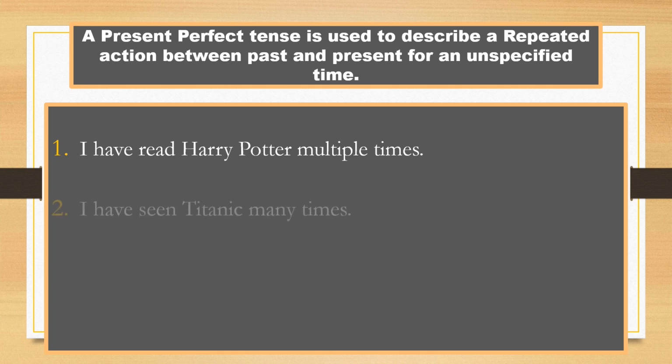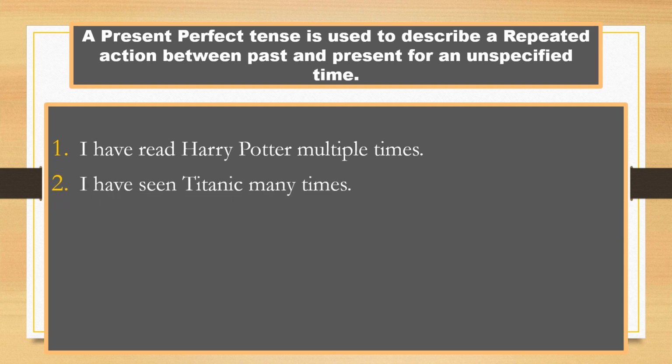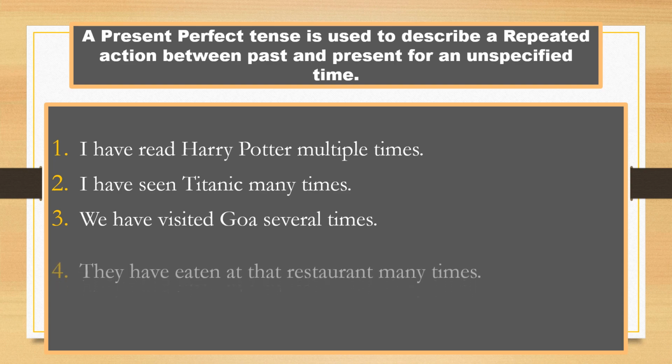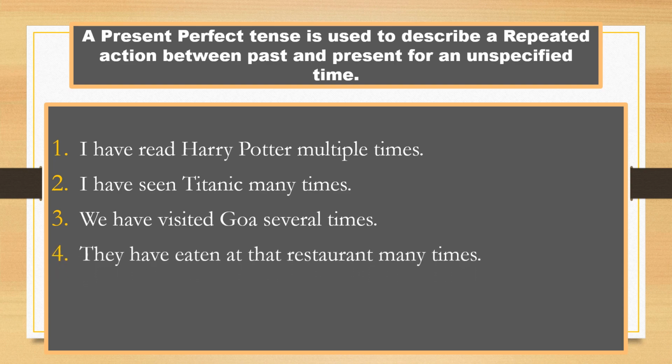I have seen Titanic many times. We have visited Goa several times. They have eaten at that restaurant many times. It has happened several times this month. So, all these sentences are in present perfect and they are describing repeated actions from past to present. The words multiple, many, several show the actions are repeated between past and present.